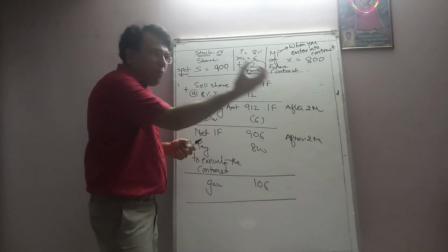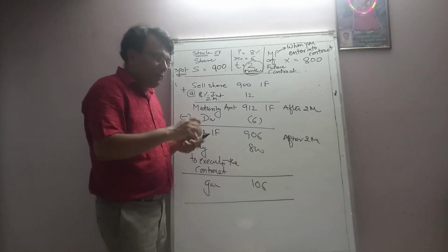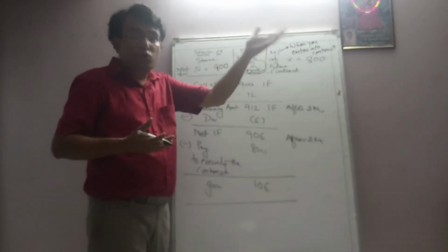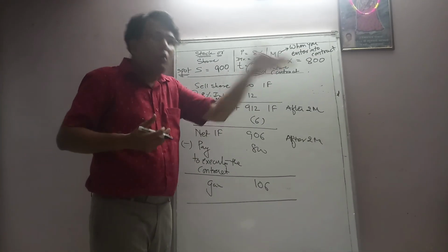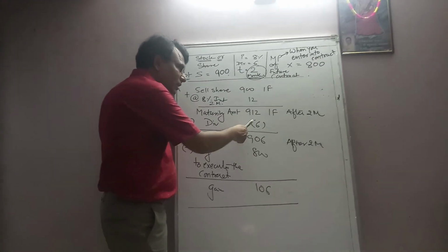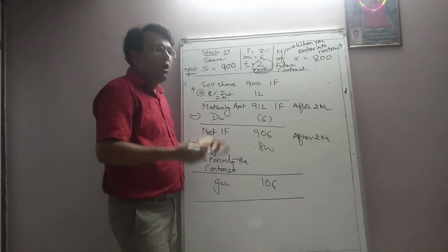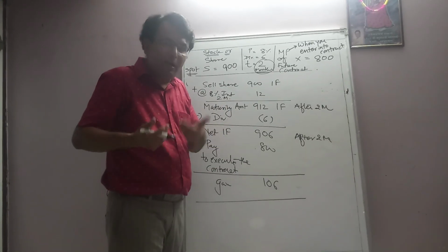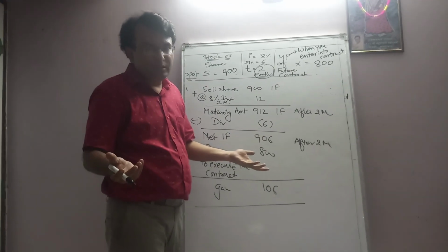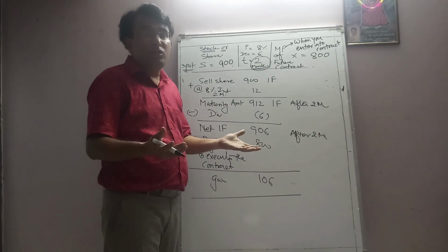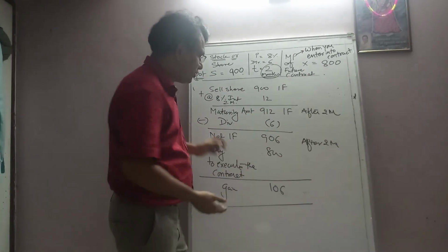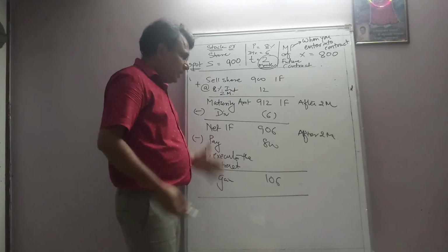Fine. So as you borrowed it from someone, that dividend you need to pay him, because the person who is going to give you the share, he will lose the dividend money. So you need to compensate him by way of dividend. So you will pay the dividend to him, right? Or rather you can say, if I have the share in my demat account, I will sell it, and since I am selling it, I am not going to receive the dividend. So there are lots of explanations we can make for this particular point. Different ways of explanation, right? Fine. So that's why we need to deduct it.